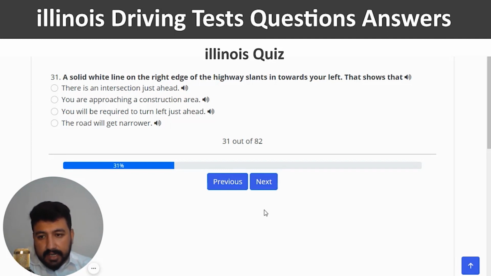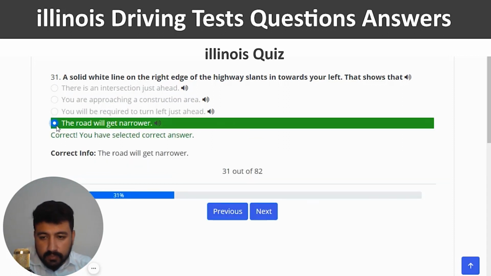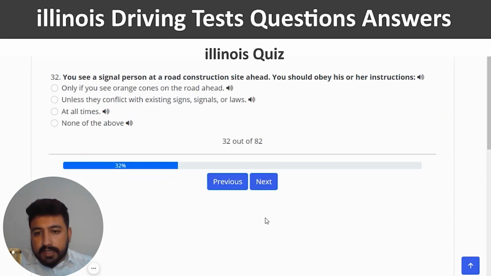That shows that the right answer of 31st question is the road will get narrower. Correct. You see a signal person at a road construction site ahead. You should obey his or her instructions. The right answer is at all times. So I'm going to click on the third option.